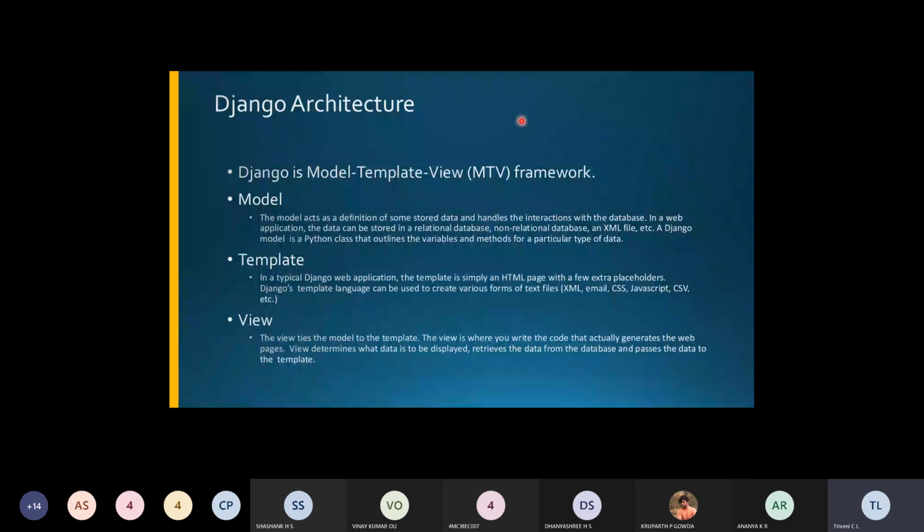So this model, right, it acts as a definition for the stored data, and it will handle the interactions with the database.